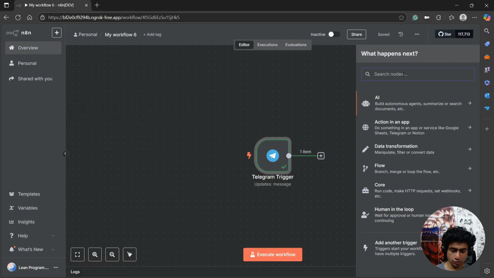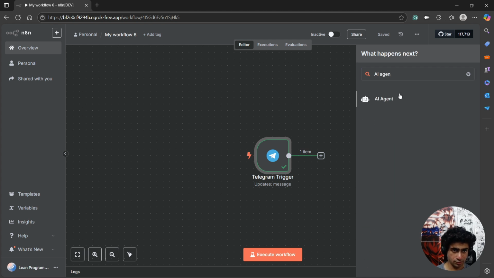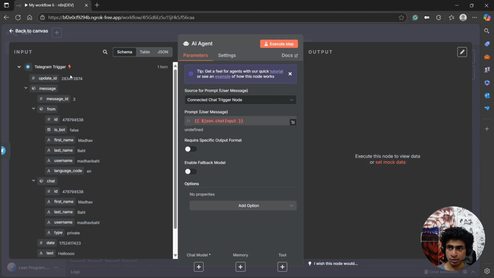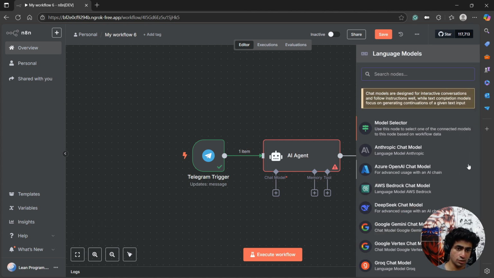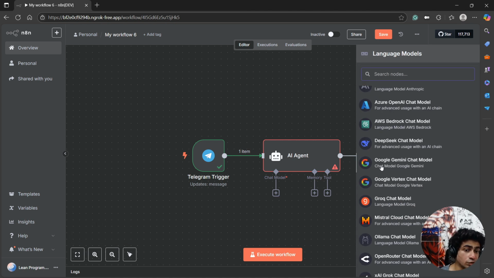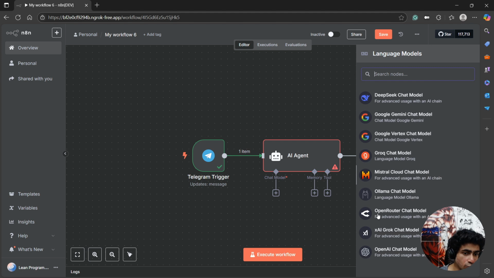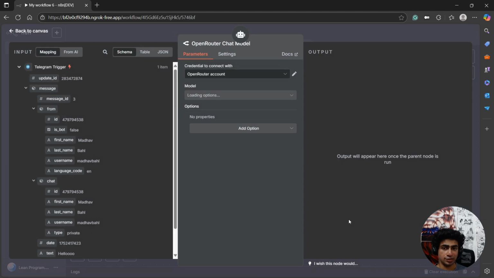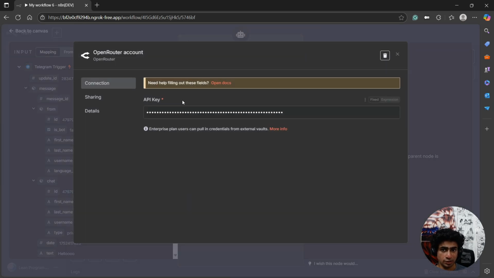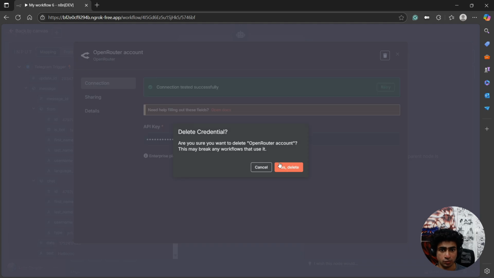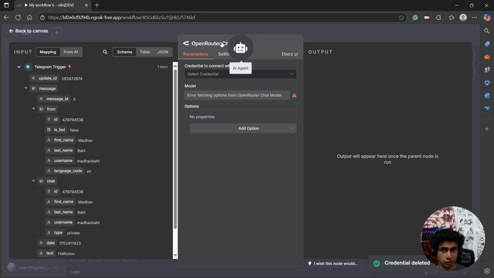So what you need to do is search for AI agent. Just add it, and that's it. Now you need to set a chat model here. You can connect it with Google Gemini, DeepSeek chat model, OpenAI ChatGPT, and so on. What I prefer is OpenRouter because it gives you access to all the models, right? But you still need an API key for this. Let me delete it. So you will see something like this, OpenRouter chat model, as simple as that.